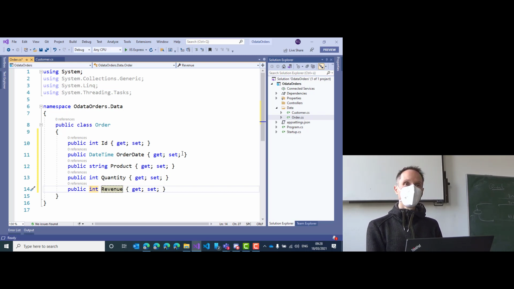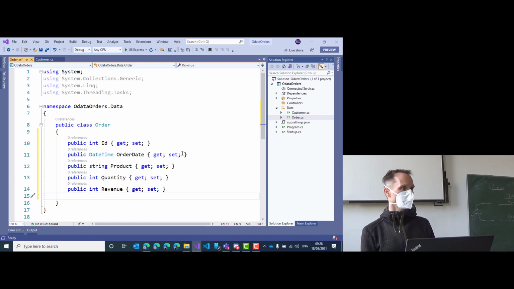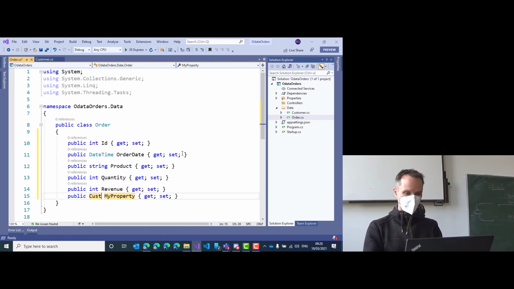Every order must have one and exactly one customer. What do I have to add to the order class in order to model a foreign key to the customer table? Yeah? The property with customer as a type and... Correct. Good. Anything else?